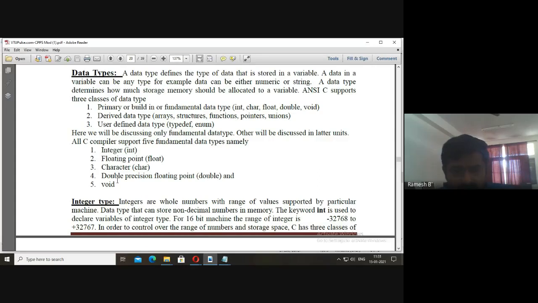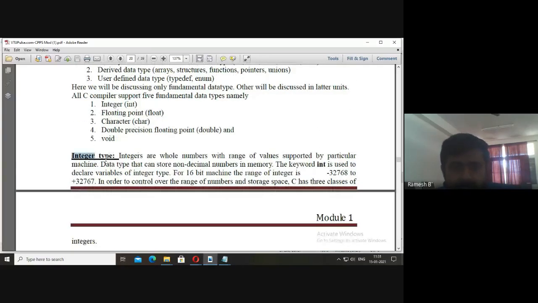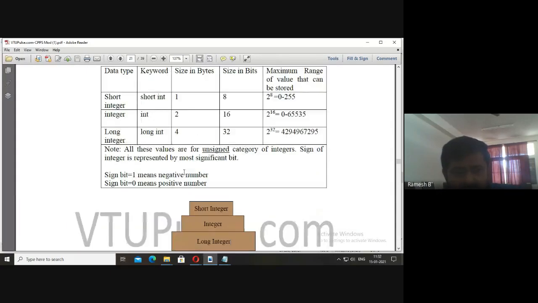Now, let me tell you integer data type. It is used for specifying whole numbers. Positive numbers, negative numbers, and 0 can be stored by using this integer type. We are using a keyword int. We can have the values in between minus 32,768 to 32,767. We can store any values in between this range. This is the range of the 16-bit machine. Nowadays we are having 32-bit machine.